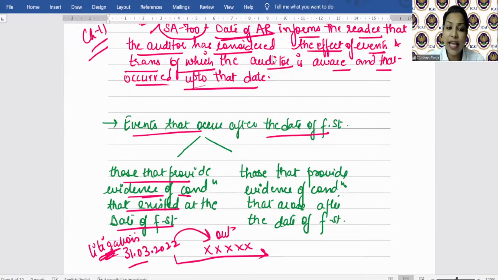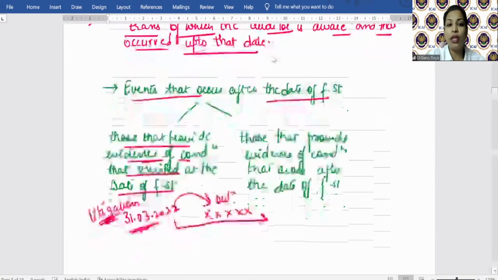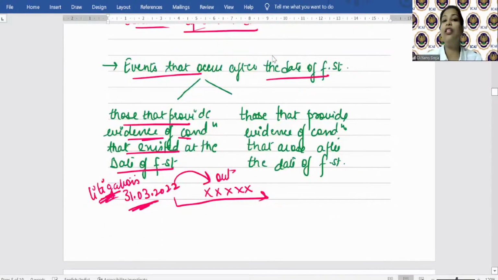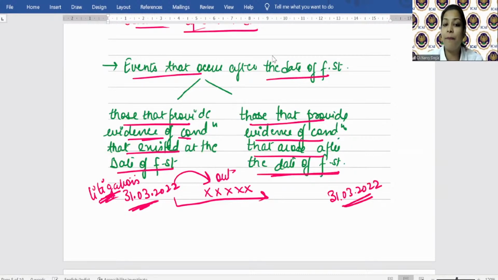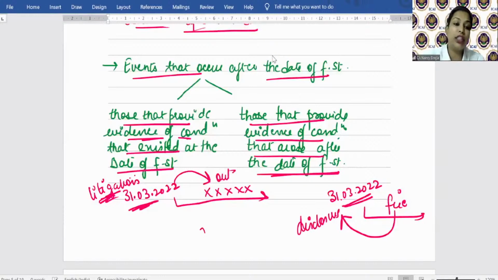So that condition existed as on 31st March 2022, and whether that event needs to be adjusted is the question. And there are events that provide evidence of conditions that arose after the date of financial statement. So 31st March 2022 is the date of financial statement. After that, let's say a fire broke out in the factory. As such, the condition did not exist, right? But let's say it is a major fire, so disclosure might be required. Here, adjustment might be required. So the auditor needs to consider whether this has been appropriately done by the management or not.